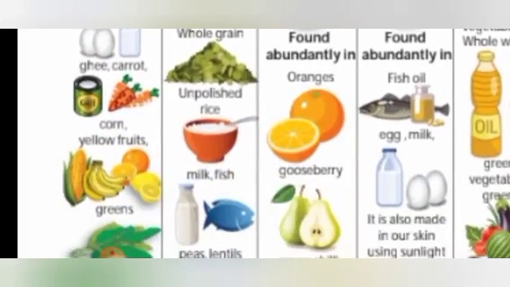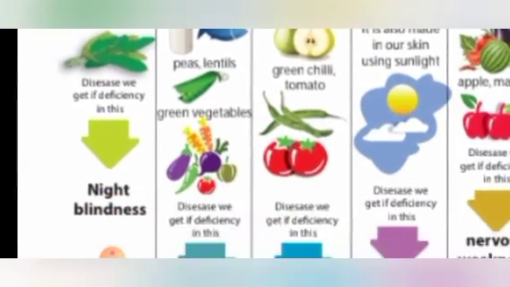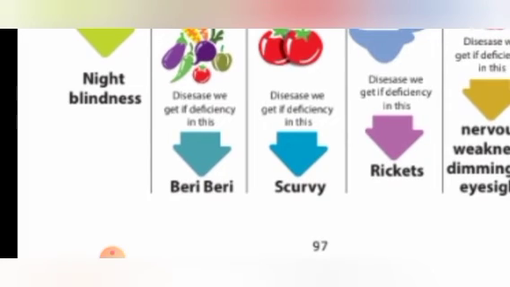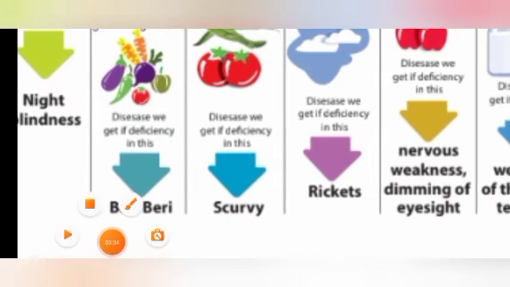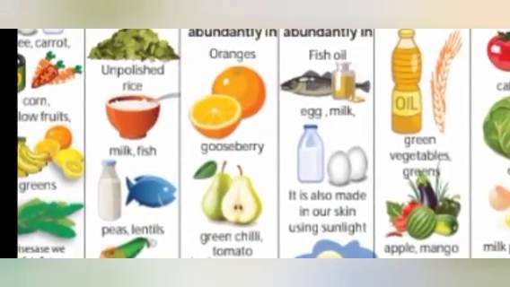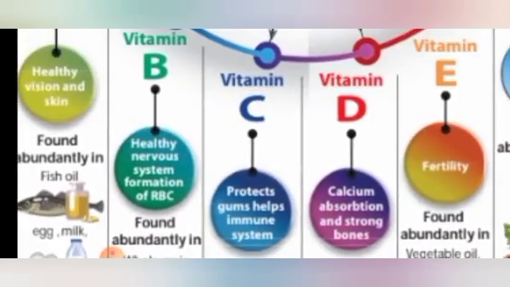Okay, children. And deficiency of vitamin B leads to a disease called beriberi. What is the disease called? Beriberi. What is beriberi? Beriberi is a very weak nerve system. Our nerve system will be very weak and it leads to many diseases. That is beriberi. So improper nervous system is the disease beriberi. Okay, good.